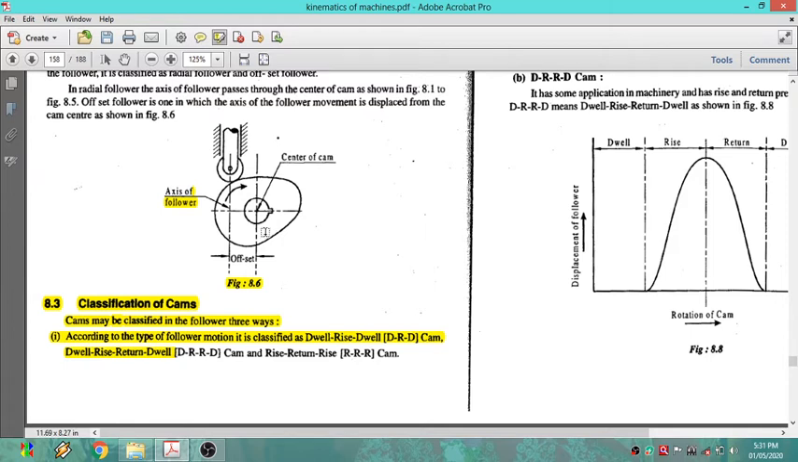Now the dwell period is nothing but this: the cam is rotating, but there is no reciprocating or movement of the follower. It rests at that place for some period. After that, when it starts again, as the cam rotates, it will rise. After that it will return. Again the cam is rotating and the follower is at rest, with no movement and no reciprocating. At that place it will rest, so we call that a dwell period.